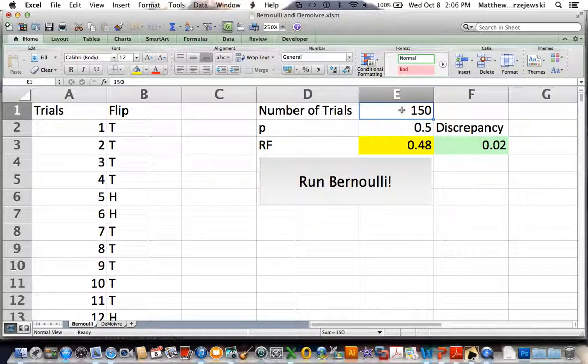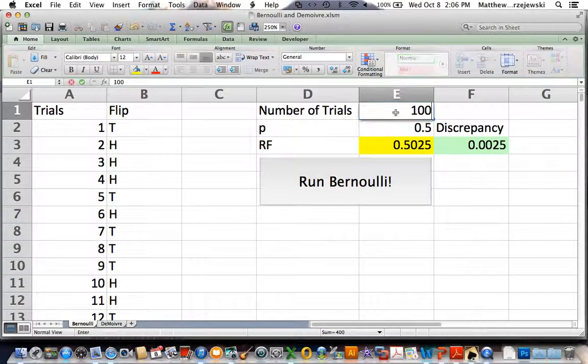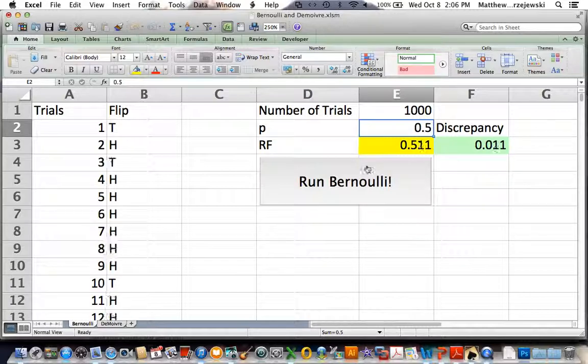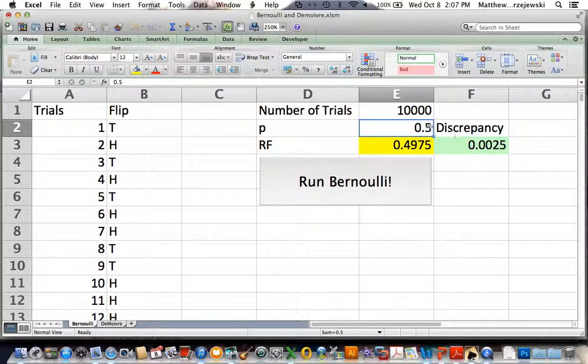If I increase this to 200, 300, 400, you can see that as we get larger, the discrepancy becomes smaller and smaller each time we run this. We can go to 10,000.